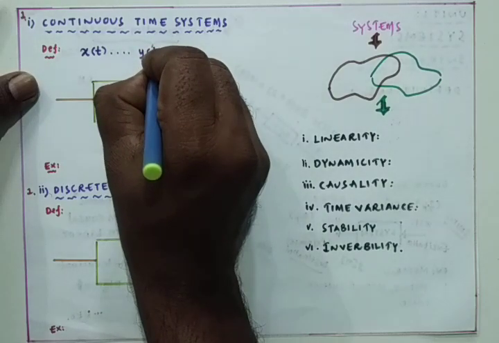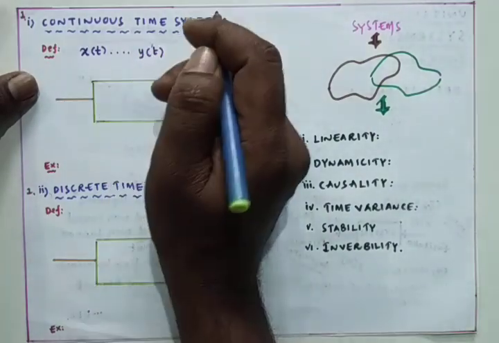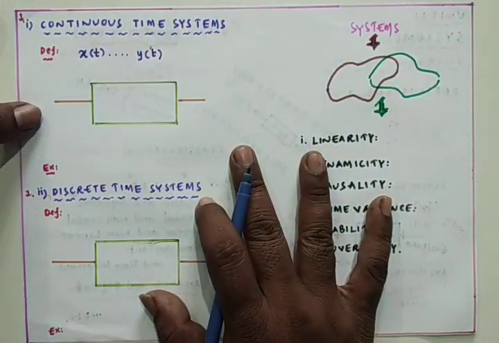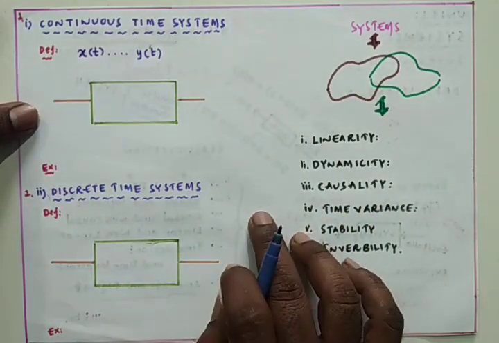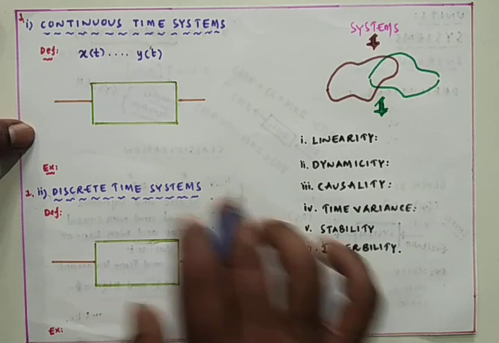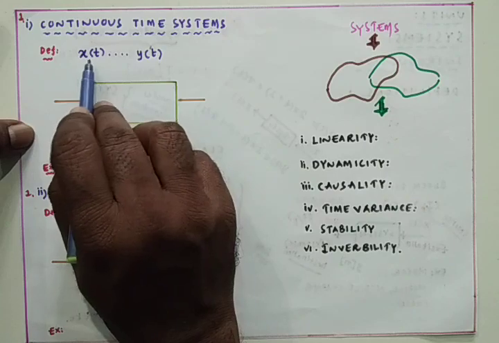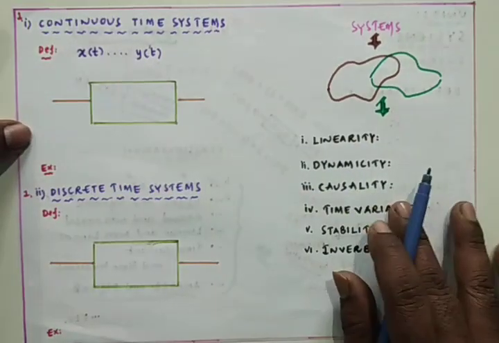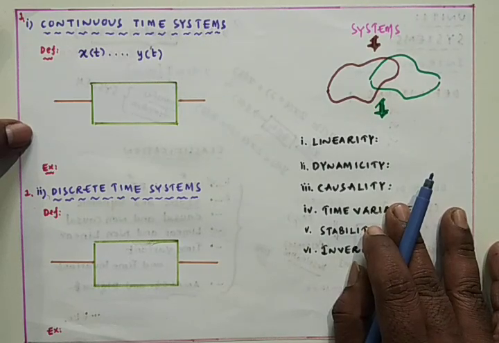That is, x of t is the input, or excitation, or the source. For that input, if the system generates the continuous time output signal, that is y of t, then that type of system is named a continuous time system. x of t is the mathematical representation of a continuous time signal, and y of t is also the mathematical representation of a continuous time signal.